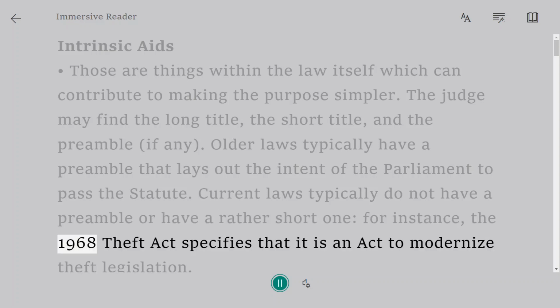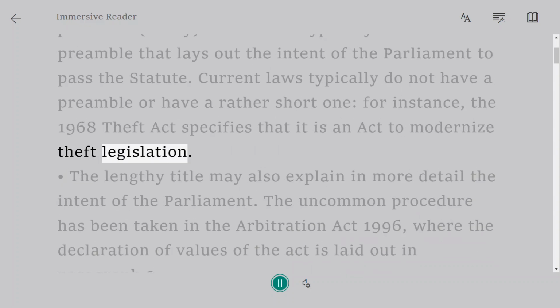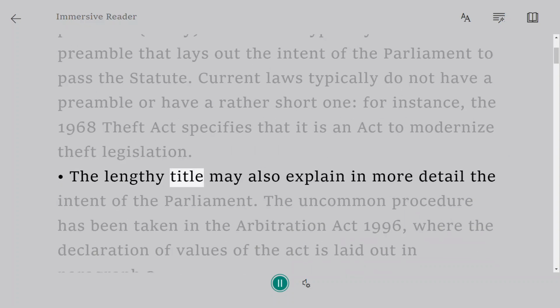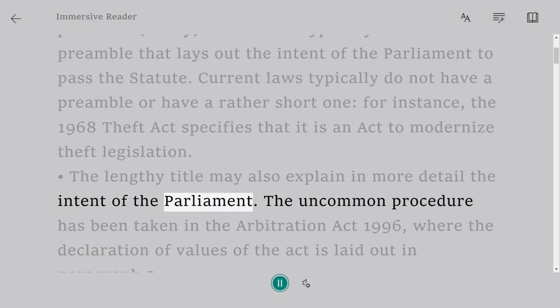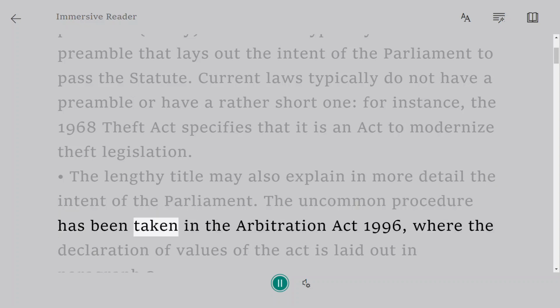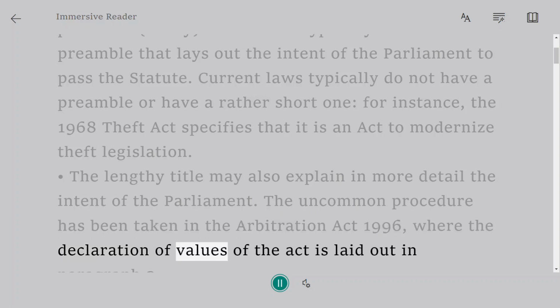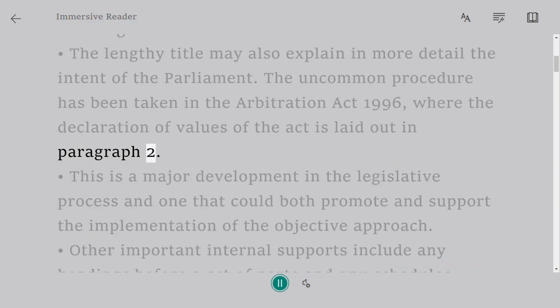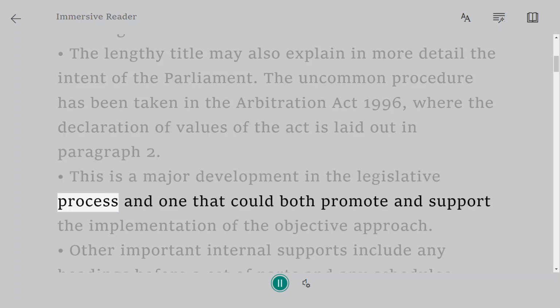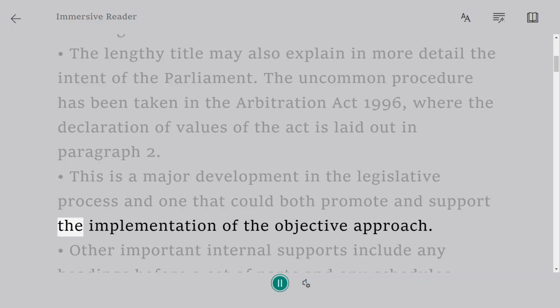For instance, the 1968 Theft Act specifies that it is an act to modernize theft legislation. The lengthy title may also explain in more detail the intent of the Parliament. The uncommon procedure has been taken in the Arbitration Act 1996, where the declaration of values of the Act is laid out in paragraph 2. This is a major development in the legislative process and one that could both promote and support the implementation of